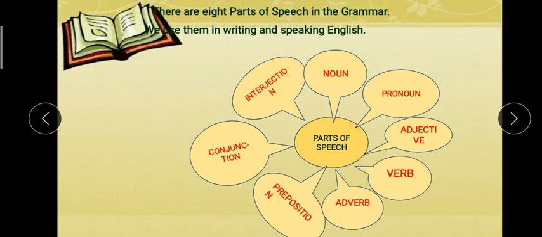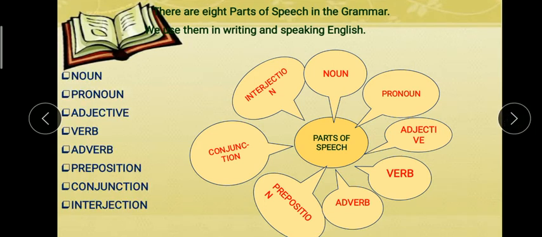So, there are 8 parts of speech in grammar and we use them in writing and speaking English. These are noun, pronoun, adjective, verb, adverb, preposition, conjunction and interjection. So students, first we start from the noun.